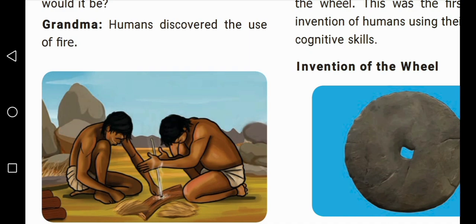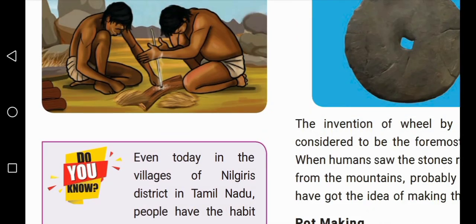Next, humans discovered the use of fire. Even today, in the villages of Nilgiri district in Tamil Nadu, Nilgiri district means what, children? Ooty, Udagamandalam.